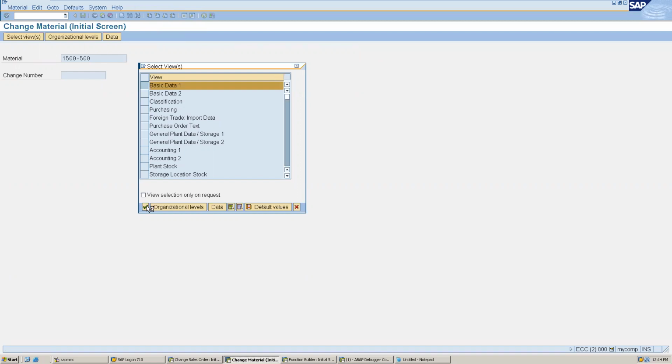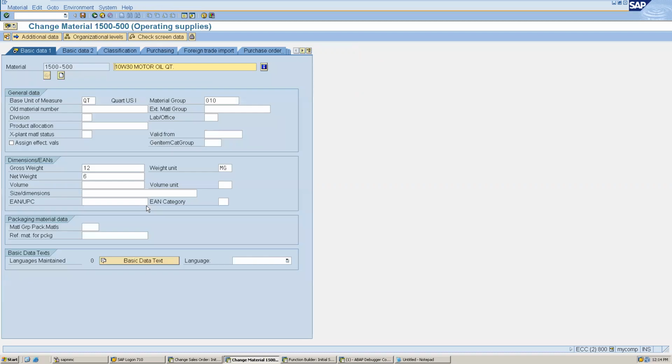Here, my requirement is that if the net weight is greater than the gross weight, then we have to display an information message to the user. To achieve this we want to identify the customer exit, not the user exit. So how can we identify the customer exit, and how can we write the code for that?